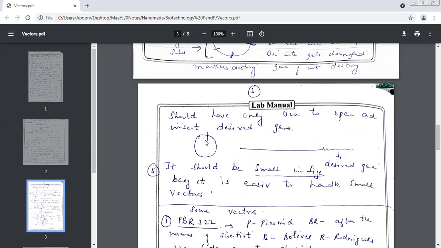Small in size. Very good. It should be small in size. And why should it be small in size? Because it is easy to handle a small vector.